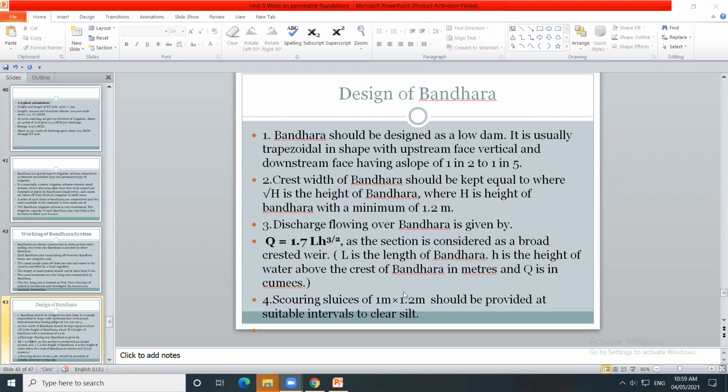So during sedimentation or silt formation, that silt may be removed through these scouring sluices to avoid the silting of the reservoir. The silt which is deposited at the bed of the reservoir is removed through these sluices provided with the size of 1 meter by 1.2 meter.